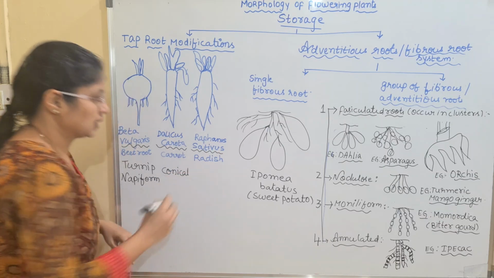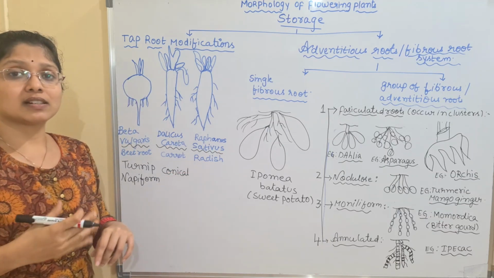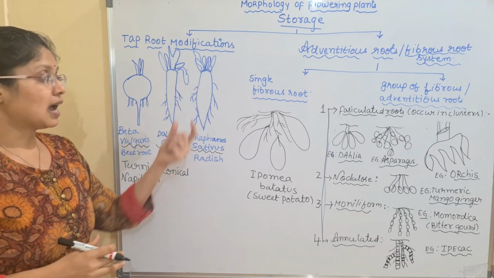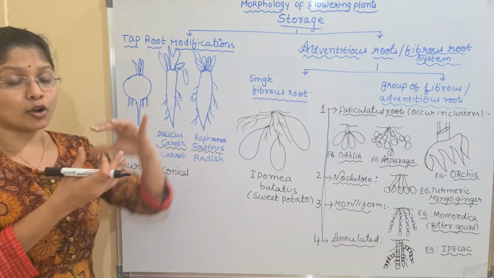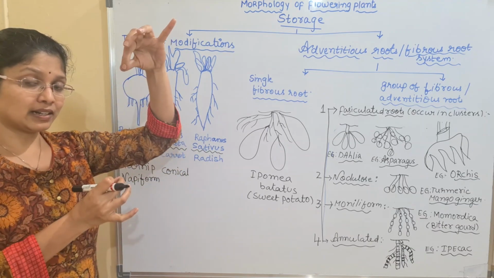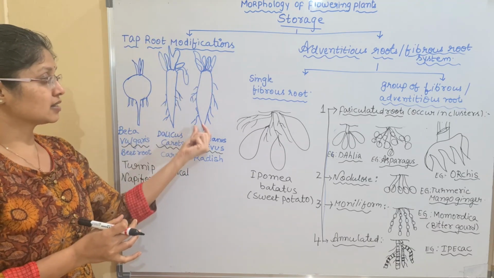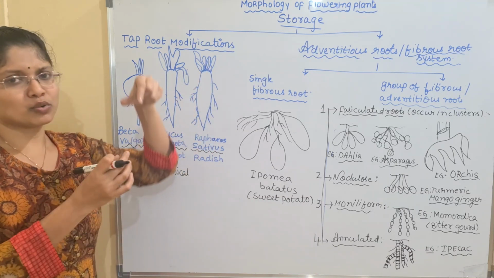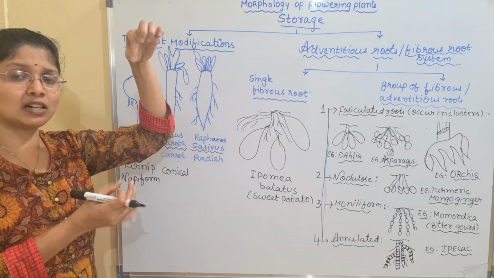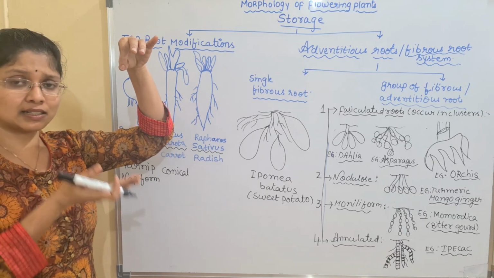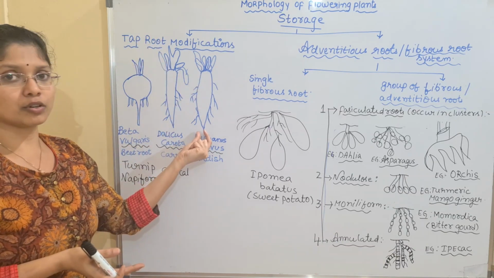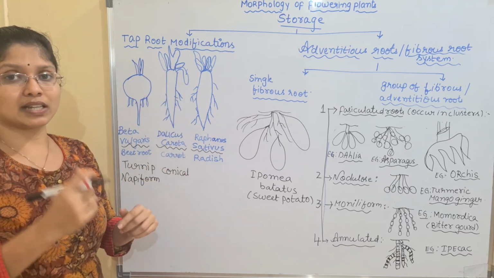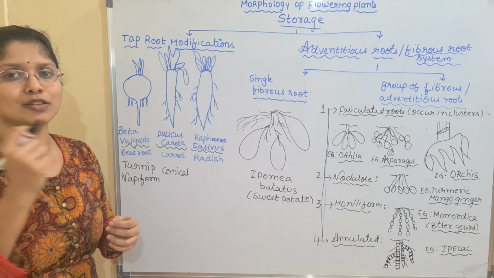What about Raphanus sativus? Raphanus sativus is a modified taproot, and here the shape, if you observe the ends of the radish, on both sides you can see less amount of food is stored. Even from the apical or the terminal region, at the tip region, you can see less amount of food material, and you have the swollen part in the central region, which will give you a shape called fusiform. Okay.